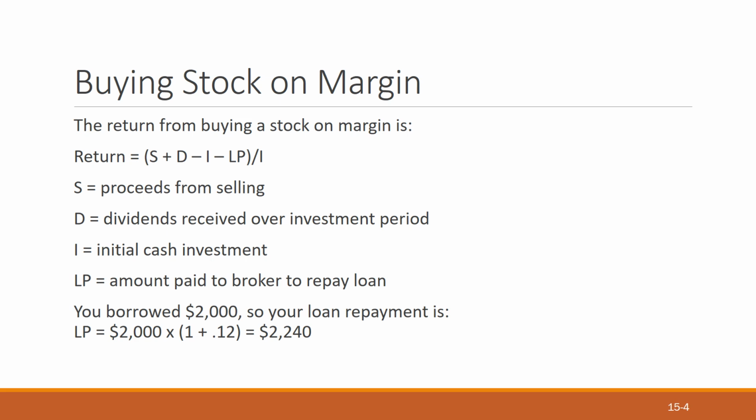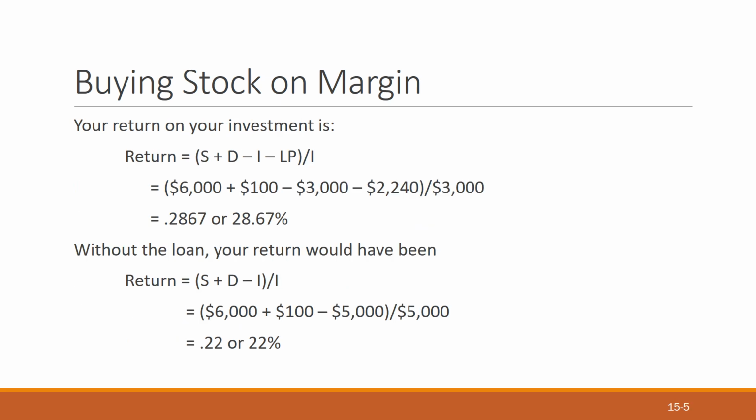So 1 plus 0.12 times $2,000 is equal to $2,240. It means you will repay an additional $240 to the broker from whom you borrowed $2,000. So you're giving $240 extra after 1 year of using that money, and the remaining profit goes in your pocket. How? See here, the return on your investment is (S plus D minus I minus LP) divided by I. $6,000 was the price of the shares after 1 year, compared to the $5,000 you bought. $2,000 was borrowed from the broker and you paid back $2,240 to them, plus $100 was the total dividend.